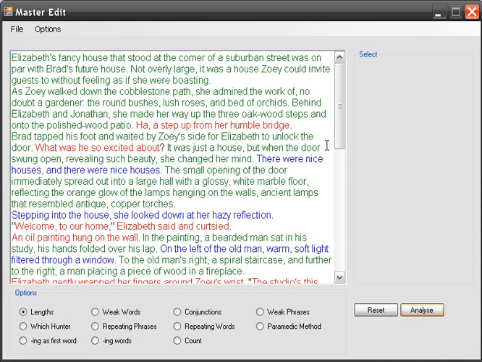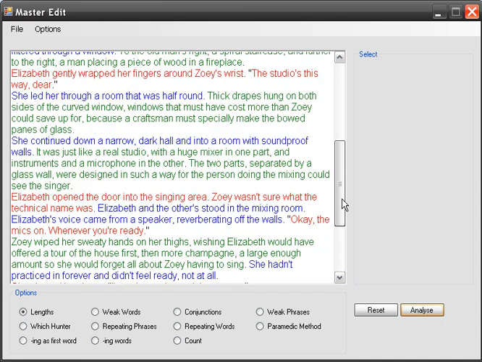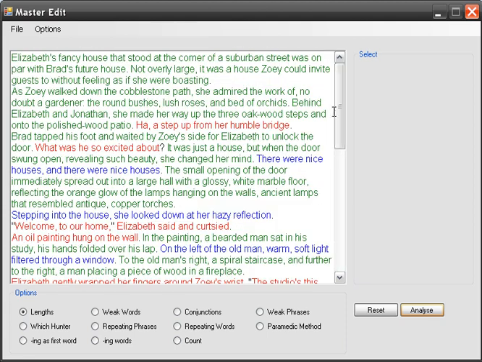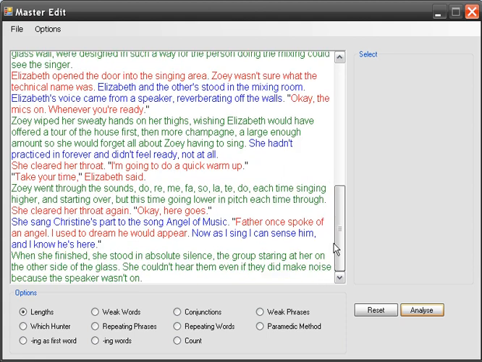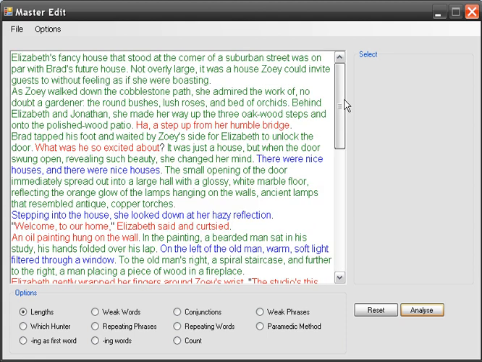Another cool function is this lengths function. As you can see here, it highlights everything and turns it kind of like Christmas, and this shows you a quick visual of the sentence lengths. You want to have mostly green, because if you analyze text from your favorite authors, you'll see that mostly green shows up. Green are sentences of 15 words or more. Blue are sentences of 9 to 14 words, and red are 8 words or less.